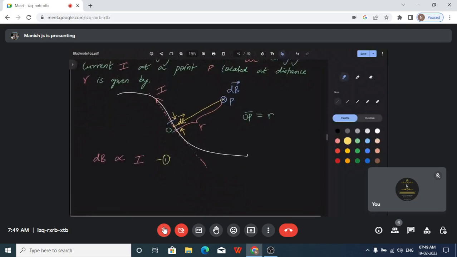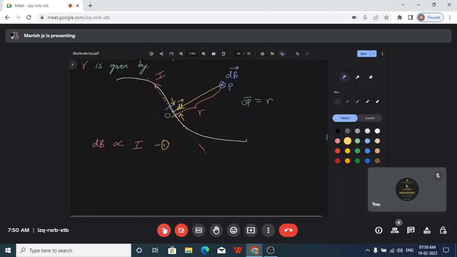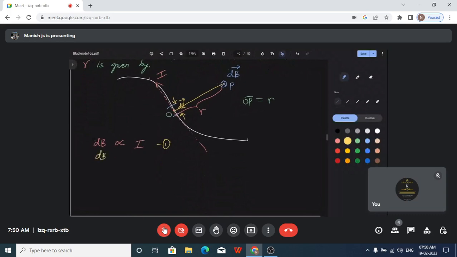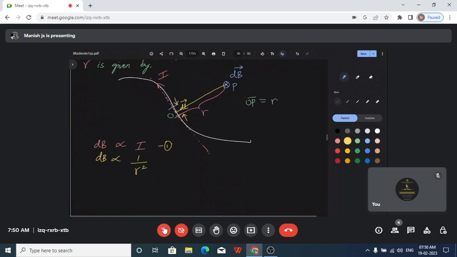So the magnetic field and the current are proportional. If you send more current, the magnetic field is also going to be more; it will proportionately increase. And the second one: the magnetic field dB is inversely proportional to the square of the distance, which is also called the inverse square law.